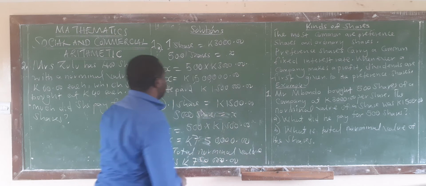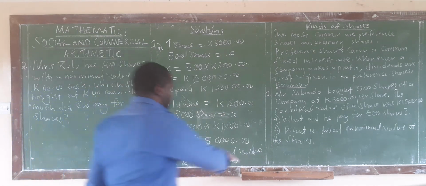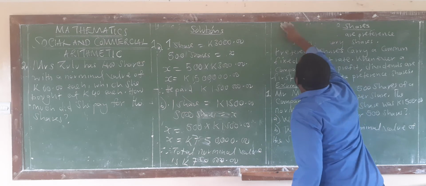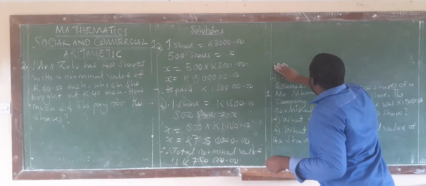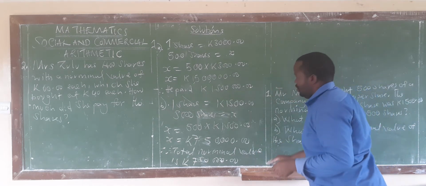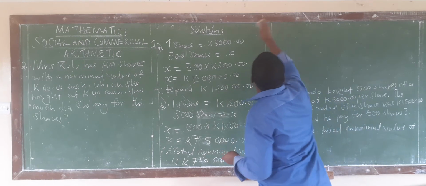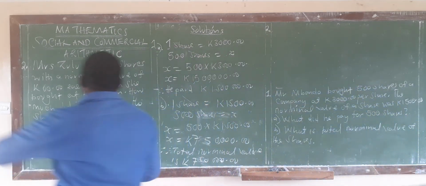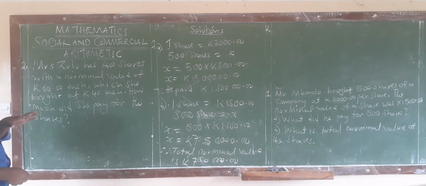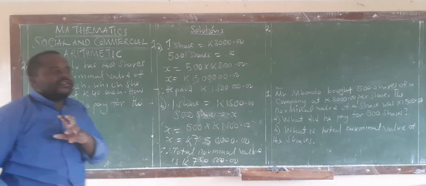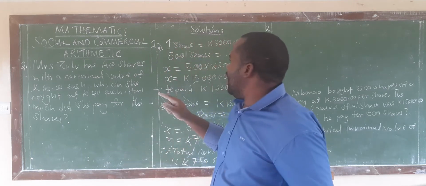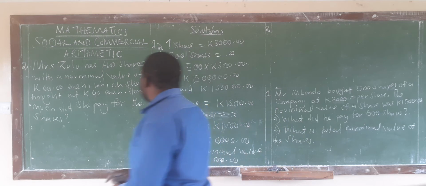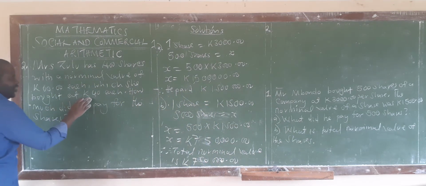We can look at the second question. What does it say? We are saying Mrs. Zulu has 400 shares with a nominal value of 60 kwacha each. So this person has 400 shares, but at the time this person was buying the shares, each share was 60 kwacha, which she bought at 40 kwacha each.